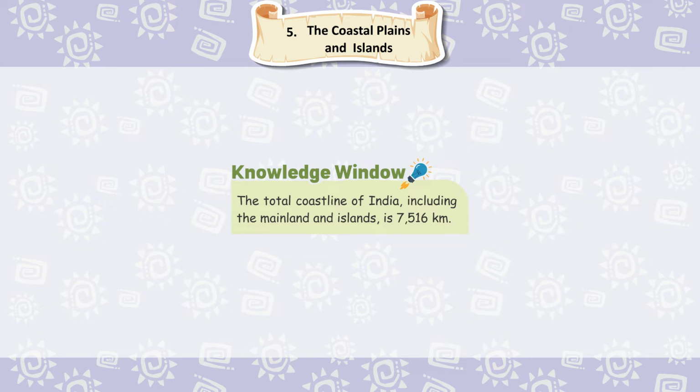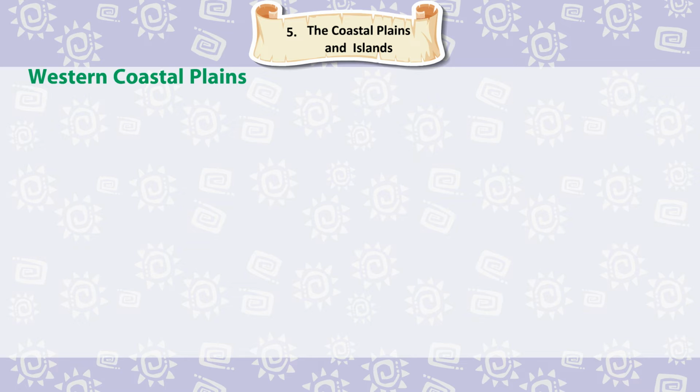Knowledge window. The total coastline of India, including the mainland and islands, is 7,516 kilometers.